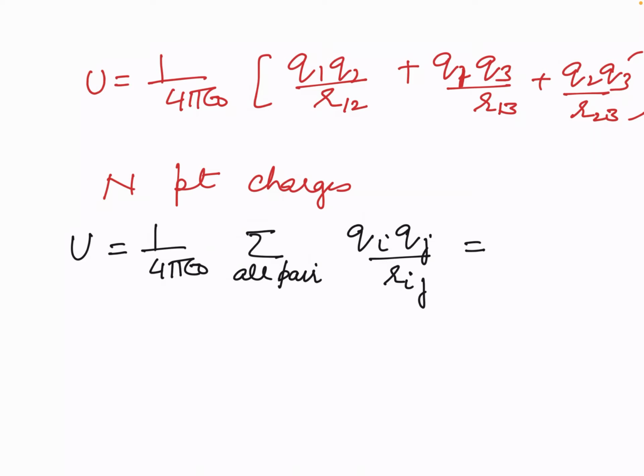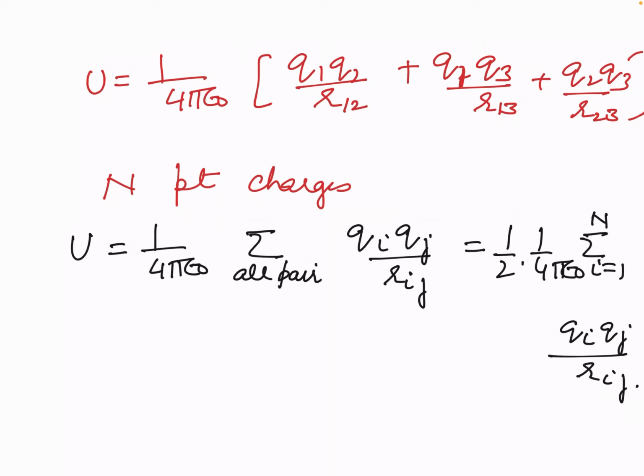Or this will be equal to 1 by 2 times 1 upon 4 pi epsilon sigma, i equal to 1 to n, Qi Qj upon Rij. Right? So this is the expression for potential energy due to n point charges.